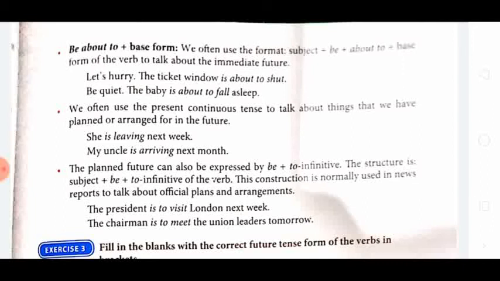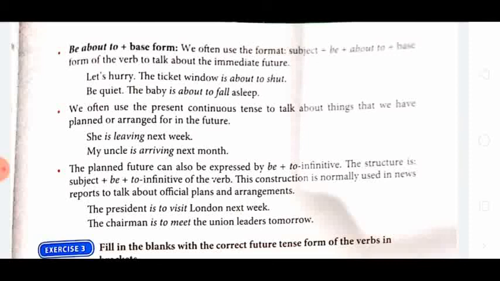The president is to visit London next week. It is confirmed because the president's visit is planned. So when it is confirmed, they use this form. Be means is, president is third person singular, so is, and to plus infinitive, to visit. The chairman is to meet the union leader. It's planned. The meeting is settled, scheduled. So is to meet.